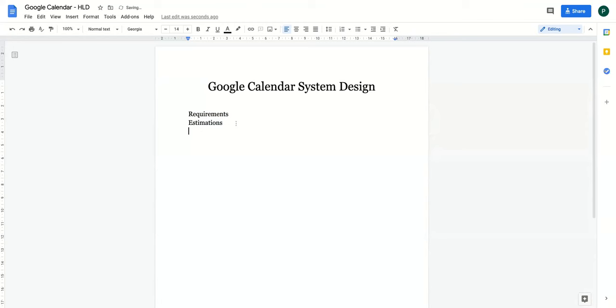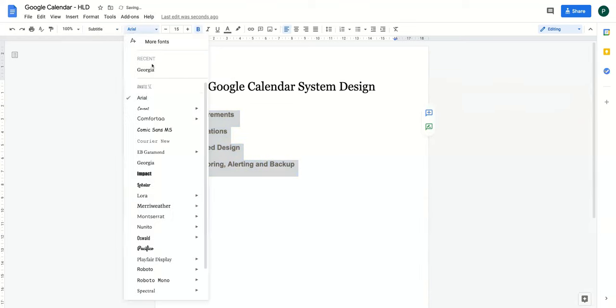The third is detailed design. And the fourth is monitoring, alerting, and backup. These are the four major parts which we should talk about, and there will be subparts within these major parts as well. Let's call these our subtitles, and let's try to do some estimations around these.